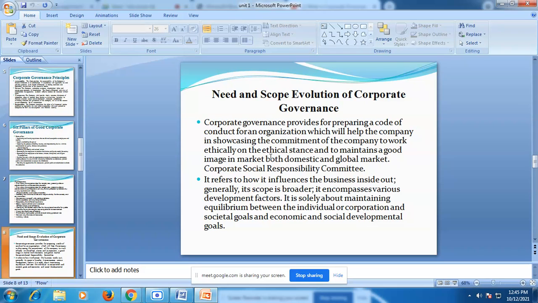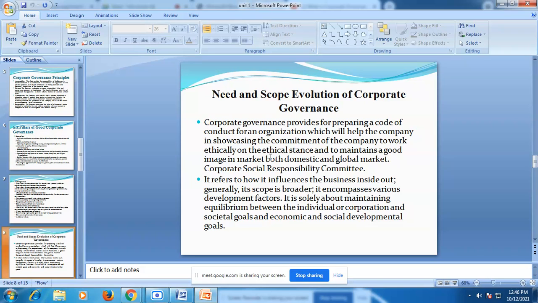This includes the corporate social responsibility committee. So this is one of the needs of corporate governance. Next, it also refers to how it influences the business inside and outside. The scope should be broader and accomplish various development factors. It is solely about maintaining equilibrium between the individual or corporation and society goals, and economic and social development.